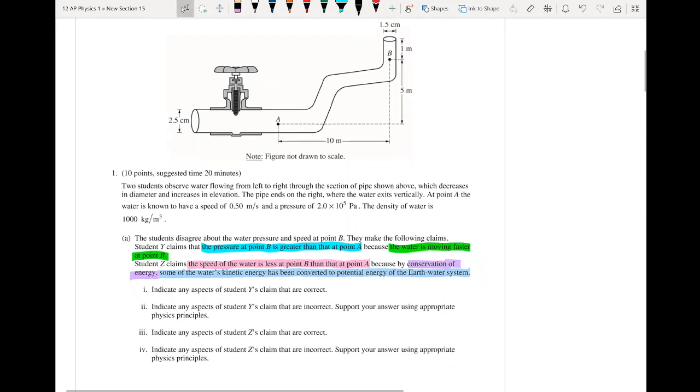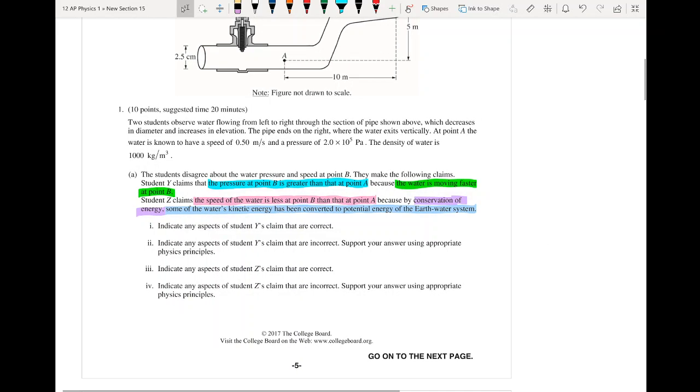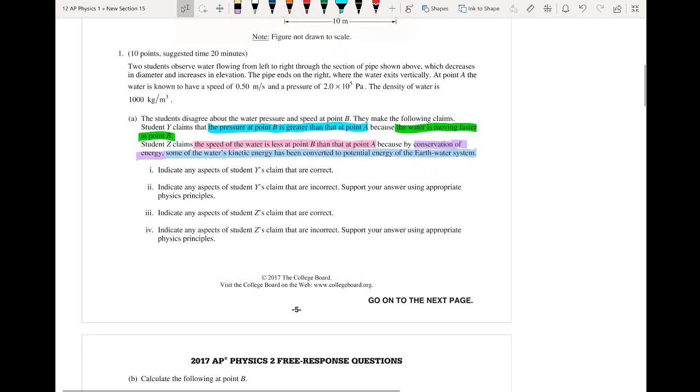A lot of them don't always follow this format where you have to say, oh, student X says this, student Y says this. But this is a pretty common example where they're making claims and you're talking about the claims. Whenever I get one of these with students making claims, I like to section off each claim, because what they're going to ask us in part I, and IV4 I guess because of the number, is to say just what aspects are correct. So we can just quote student Y and student Z verbatim.